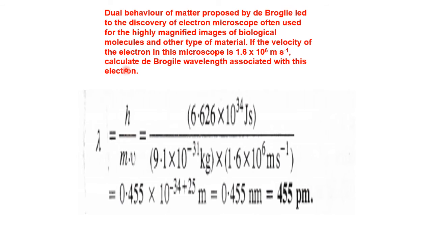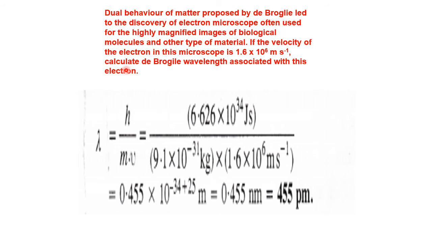The de Broglie wavelength is given by the famous de Broglie equation. Dual behavior applies to small particles like the electron. He told that matter also has dual behavior, but the wave nature is not noticed due to the mass. So it is applicable for minute, tiny particles such as subatomic particles or the electron.